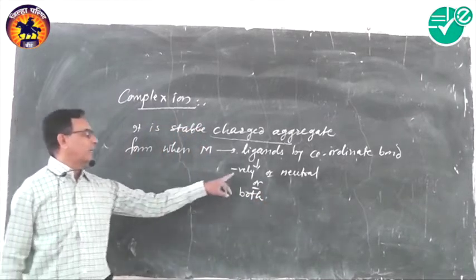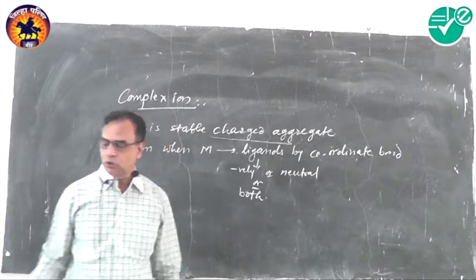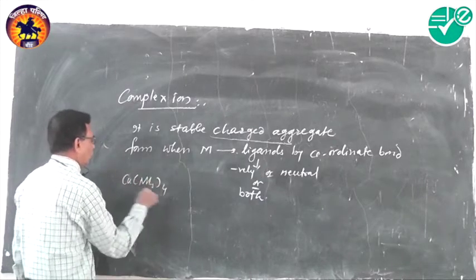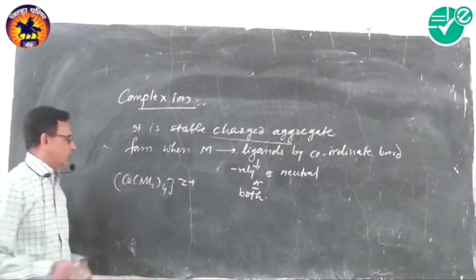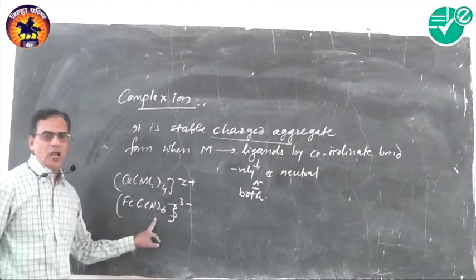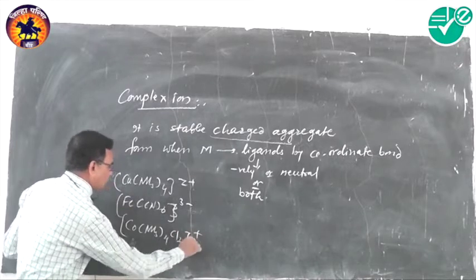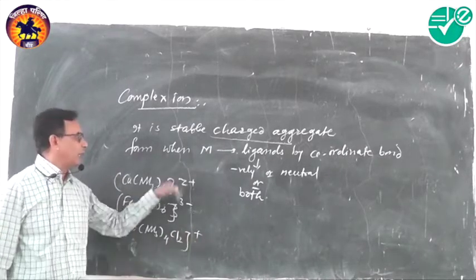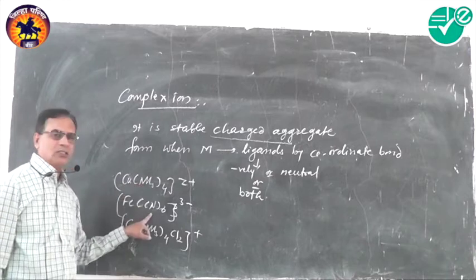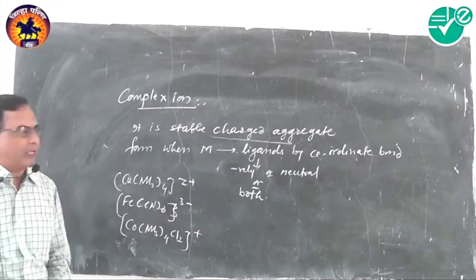In some cases only negatively charged ions are there, in some cases only neutral ligands, and in some cases both. For example, [Cu(NH3)4]2+ has neutral ligands. [Fe(CN)6]3- has negatively charged ligands. And [Co(NH3)4Cl2] has both neutral and negatively charged ligands. All these are complex ions.